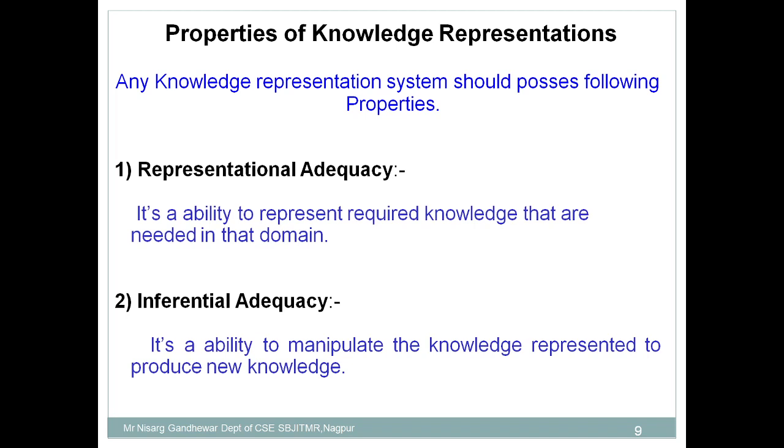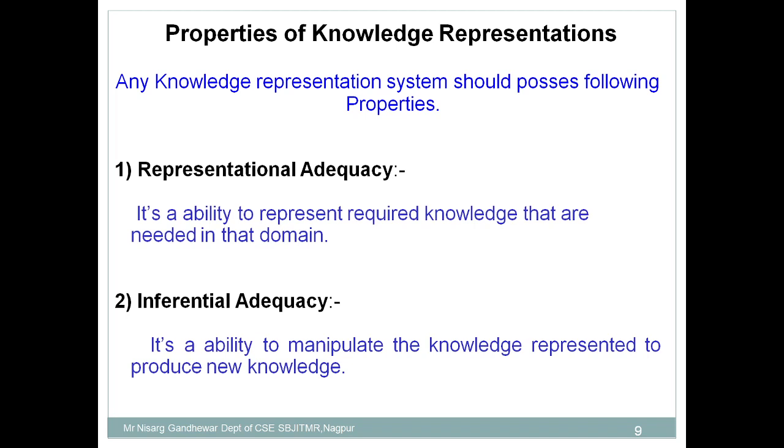A very good example is that our scientists use their knowledge to develop a vaccine. They have the knowledge about the medical field, but they utilize this knowledge to develop a new product. This is what inferential adequacy means, the use of knowledge in order to generate new knowledge. So this is the second property of knowledge representation. It should not be the case that you just acquire the knowledge and keep it as it is. You have to utilize this knowledge in order to generate new knowledge. That's why new inventions are being made.